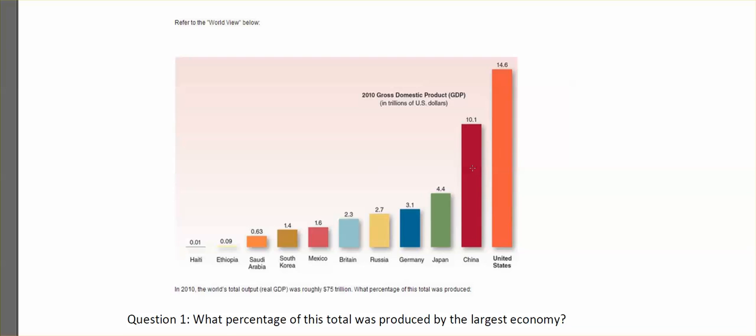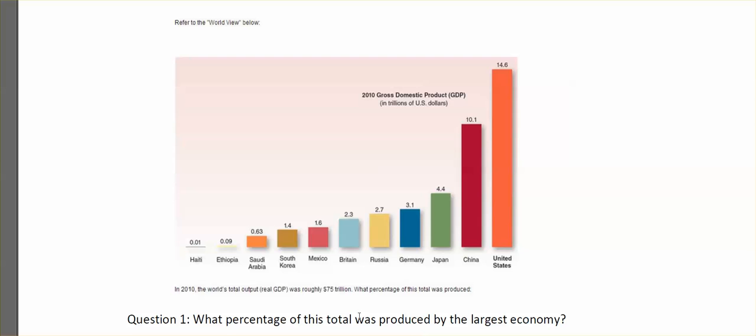So now you can answer the first question. Which country has the largest economy? That is the United States. Now let's look at the question. What percentage of this total was produced by the largest economy? If we try to paraphrase this, this question is trying to ask you, what percentage of this total was produced by the United States? Now the question raised.